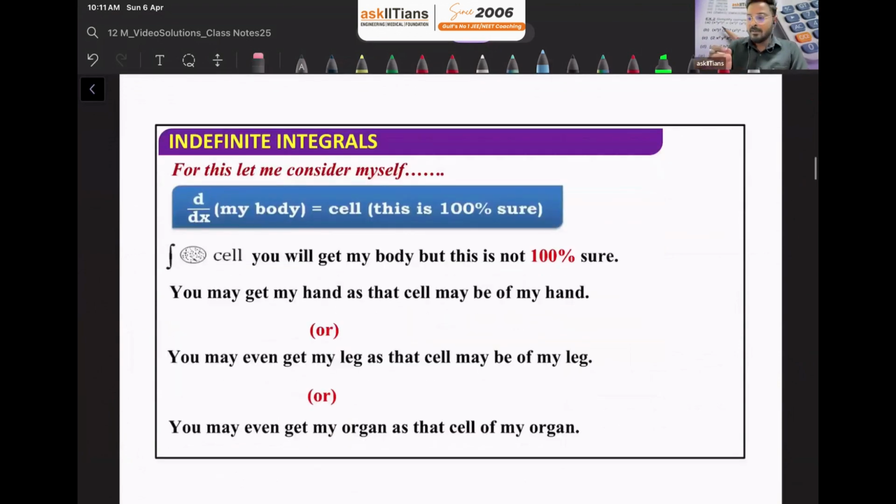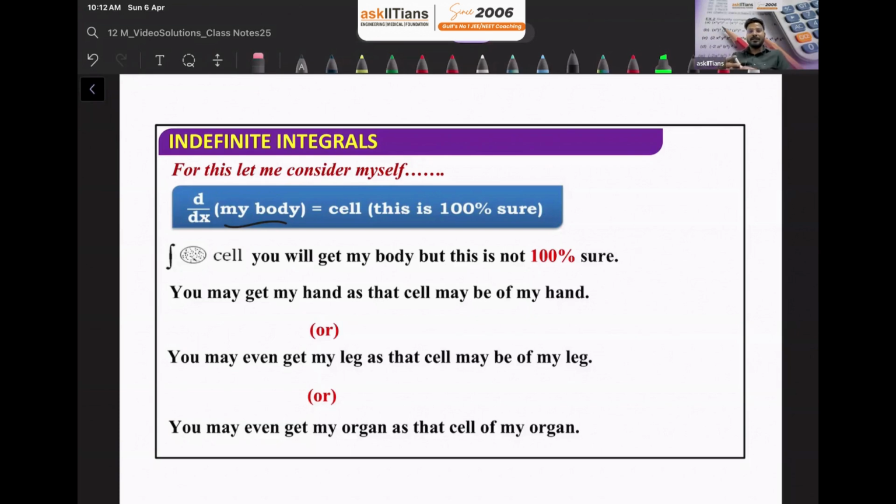So you can see this example. Here you can figure out the basic difference between derivative and integration, and you can have a clear picture about integration. Let's suppose we want to differentiate our body. It's a hypothetical example. So we are differentiating our body with respect to x, basically finding d over dx of my body.